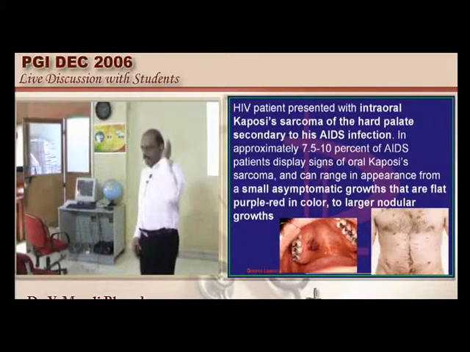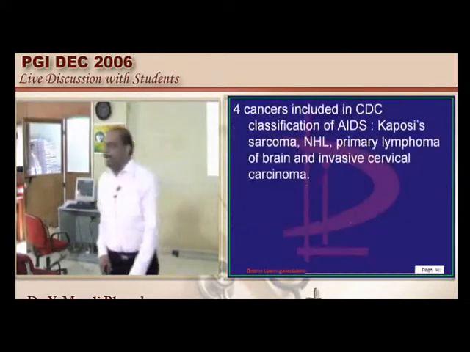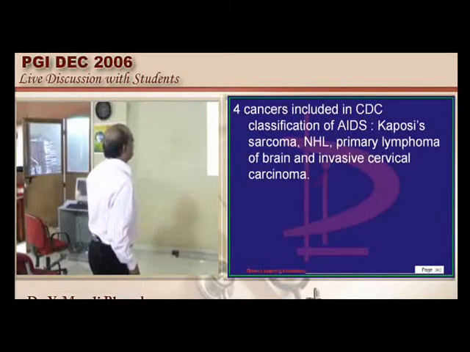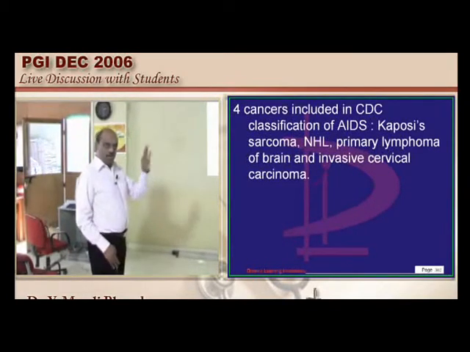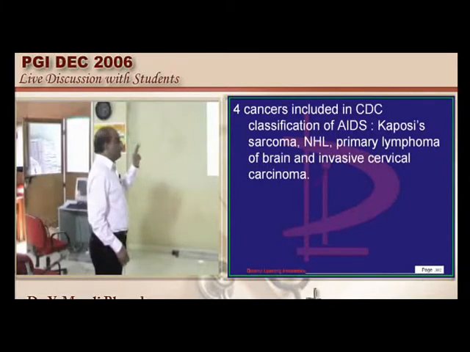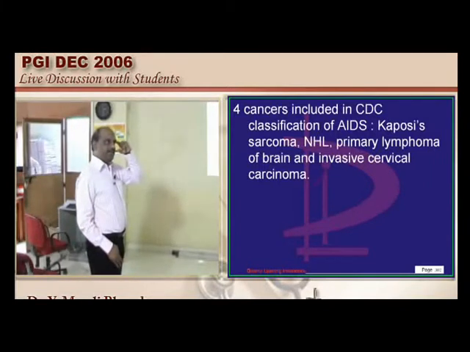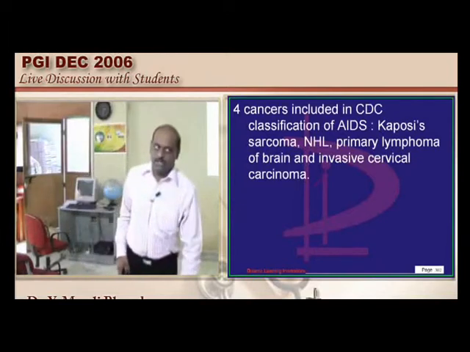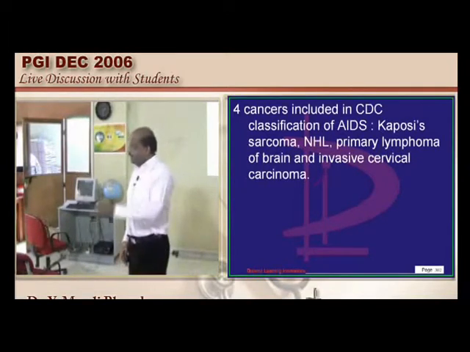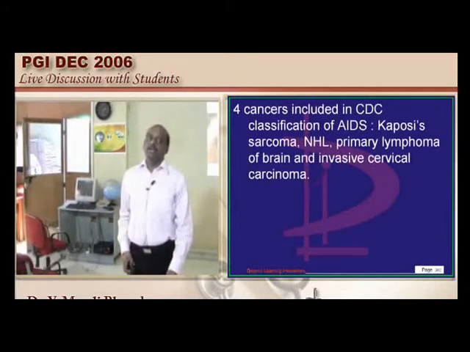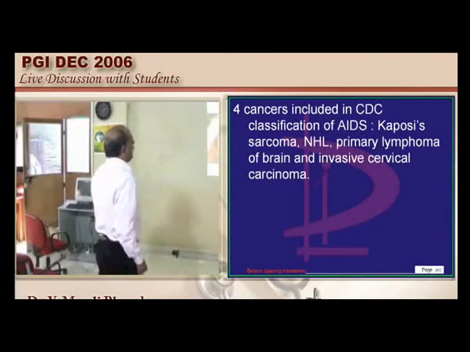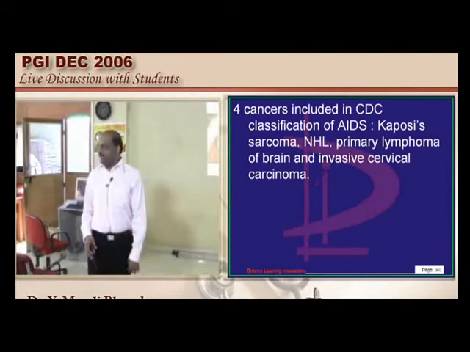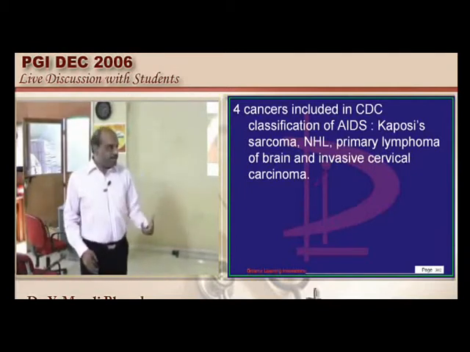The CDC has defined only 4 neoplasms to be definitely associated with HIV. What are they? Typically it is Kaposi's sarcoma, non-Hodgkin's lymphoma, primary lymphoma of the CNS, and invasive cervical carcinoma. These are the 4 neoplasms which are definitely associated with HIV according to the CDC. Now I give you an opportunity to quickly review that movie, doctor, where you have all the Kaposi's lesions.